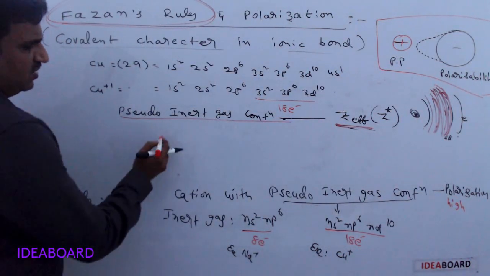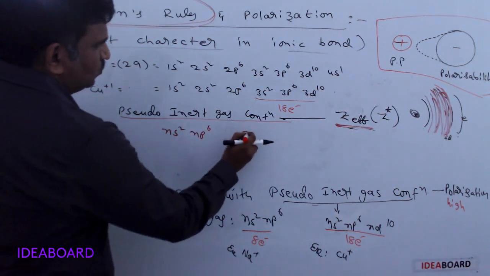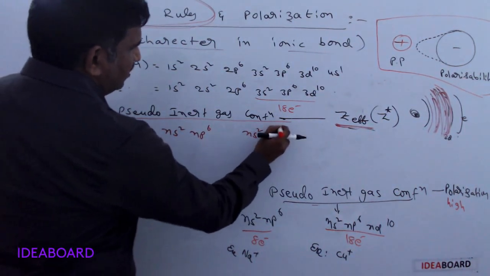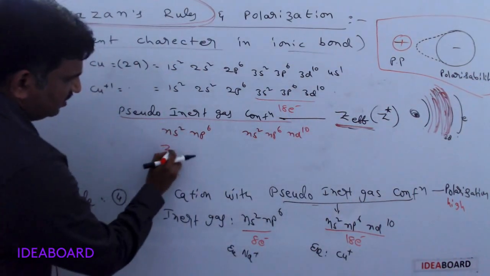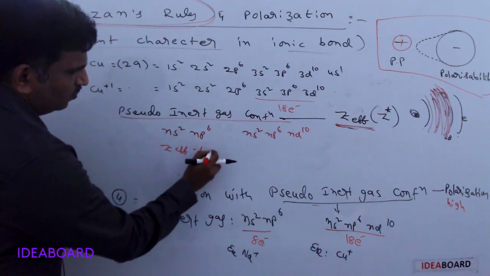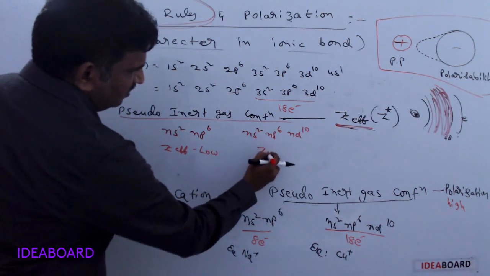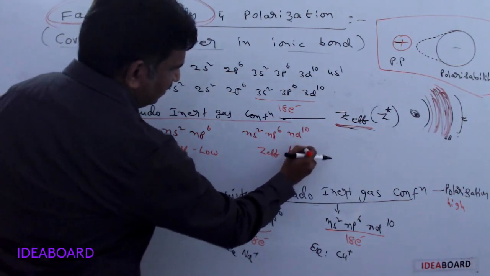So, comparing inert gas configuration, suppose ns2, np6, with pseudo inert gas configuration, nd10, here Z effective is low and here Z effective is high.